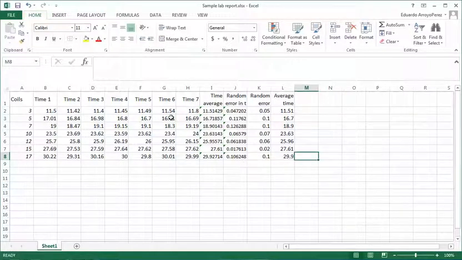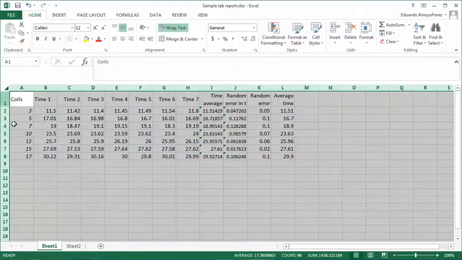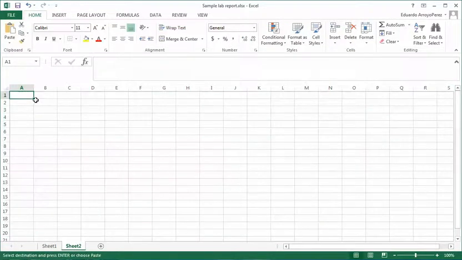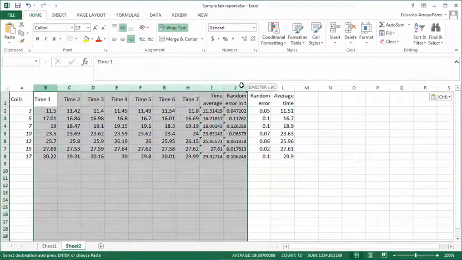Now because I want to paste this into Logger Pro, I'm just going to make an extra sheet, and I'm going to do something called paste value. So I click here, I have an extra sheet. I click here, I Control C, so I copy everything, go to the next sheet, Control V, and then I really don't care about anything except for these last two columns.